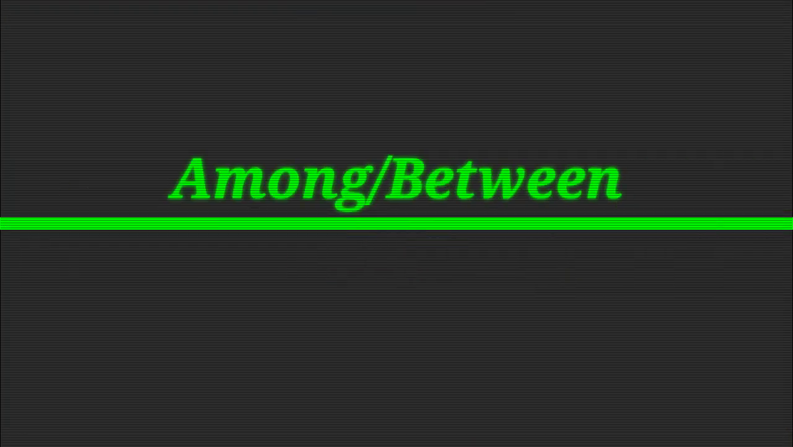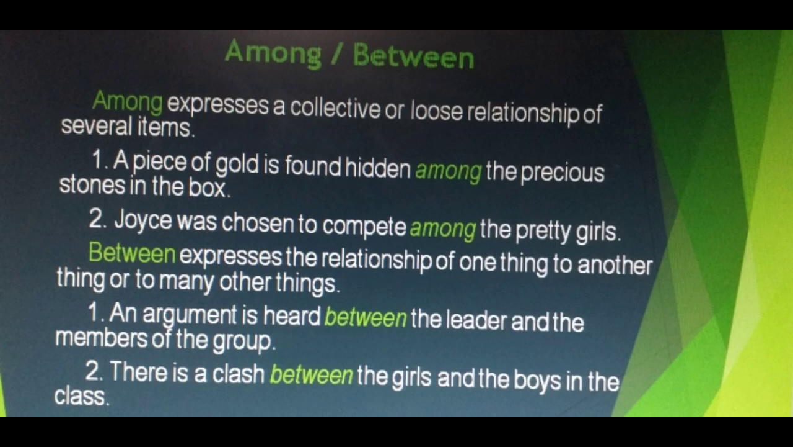The next two words, among and between, are also words which we are often confused of using. Among expresses a collective or loose relationship of several items. In the word among, we are talking about here a relationship of several items. While in the word between, it is a relationship of one thing to another thing or a relationship of one thing to many other things.